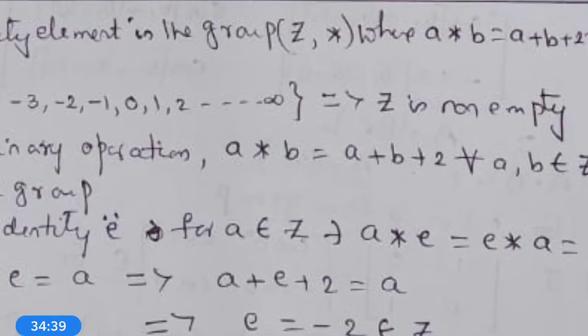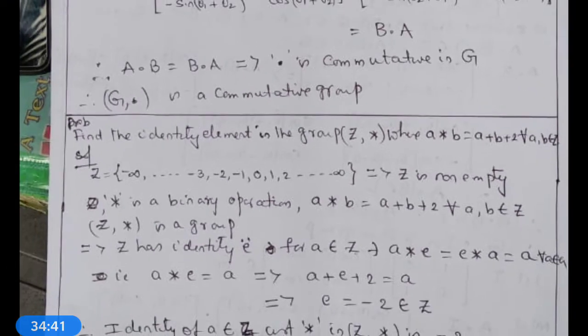For this, what is Z? Z is equal to the set of minus infinity, etc., minus 3, minus 2, minus 1, 0, 1, 2, 3, etc. infinity. This implies Z is clearly non-empty, so non-empty means it has at least one element.